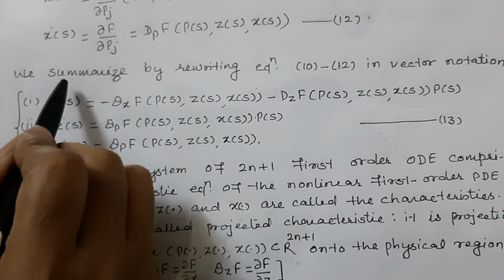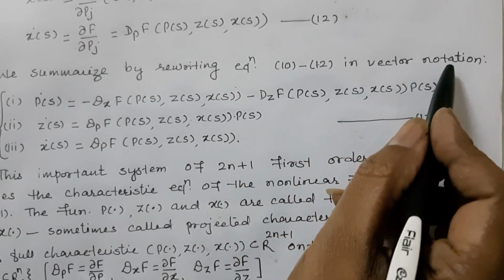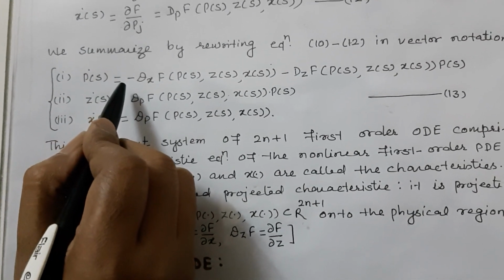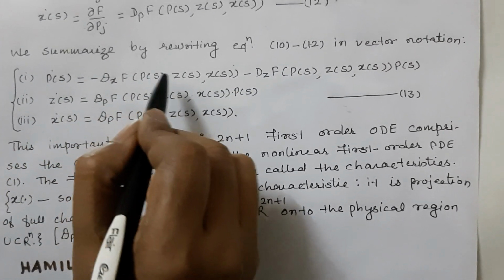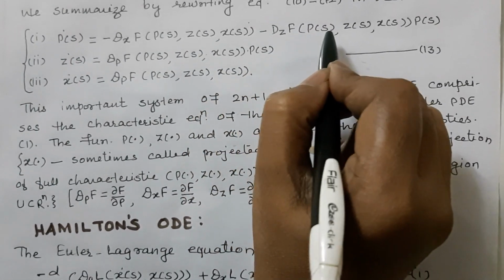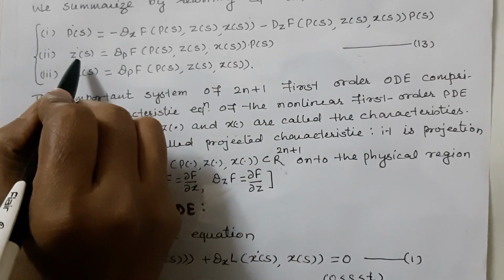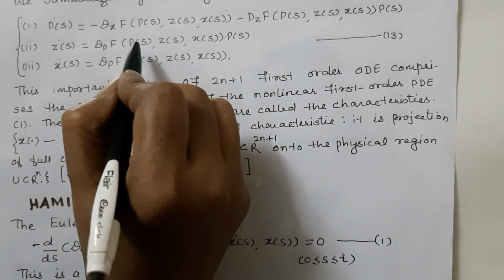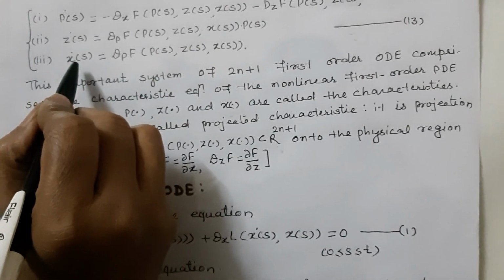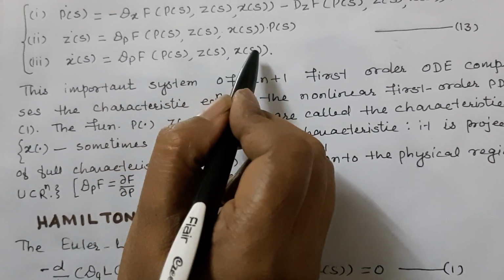We summarize by rewriting equations 10 to 12 in vector notation. p dot s is equal to minus D x f p of s z of s x of s minus D z f p of s z of s x of s p of s. z dot s is equal to D p f p of s z of s x of s p of s, and x dot s is equal to D p f p of s z of s x of s.